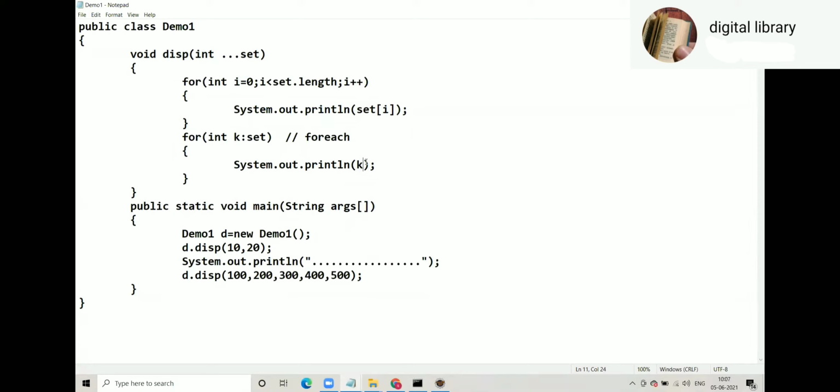In the syntax of the for-each loop, we can write "for each" also instead of "for"; many write only "for". This is called the for-each loop. Okay, in this example, void display, you wrote int triple dot set, and in the previous example, you wrote void display int num triple dot. No, the triple dot should come before. This is the correct syntax. Okay.